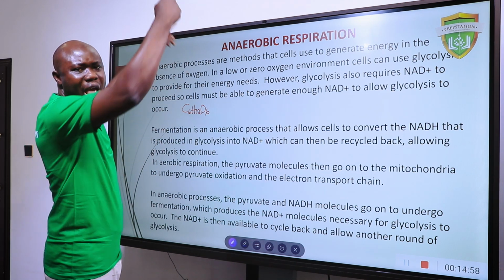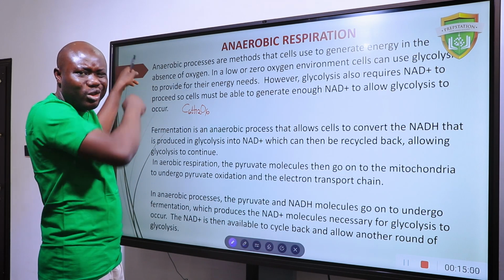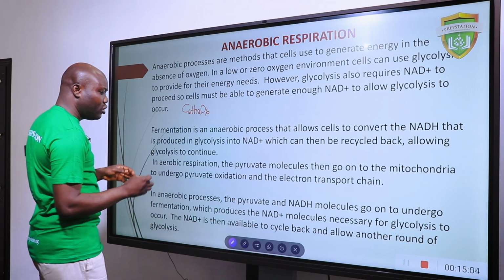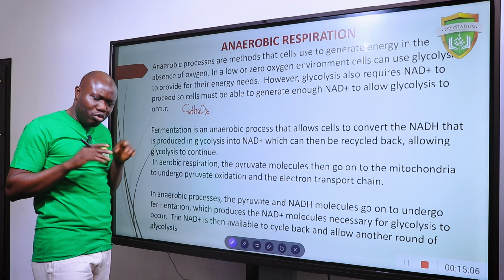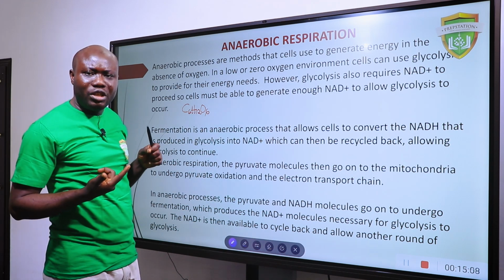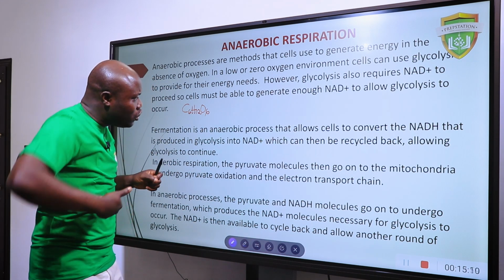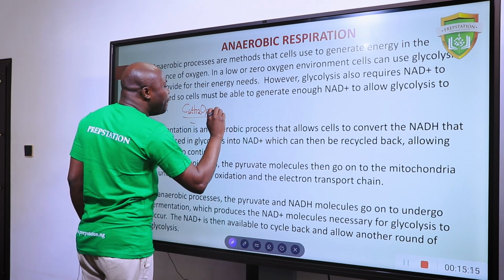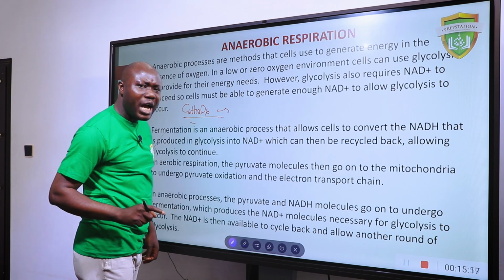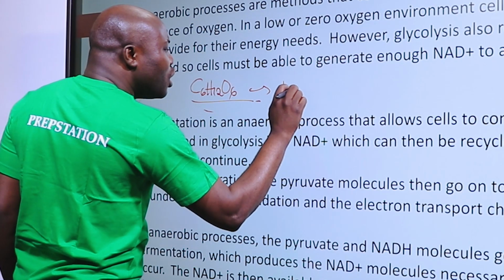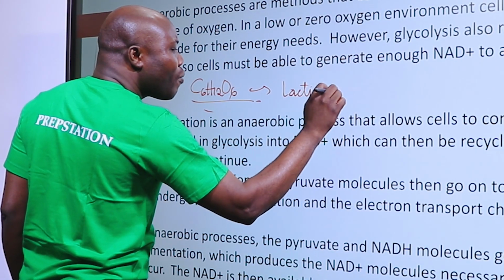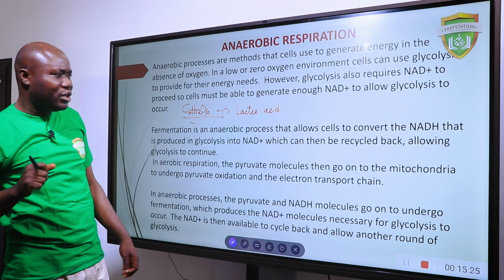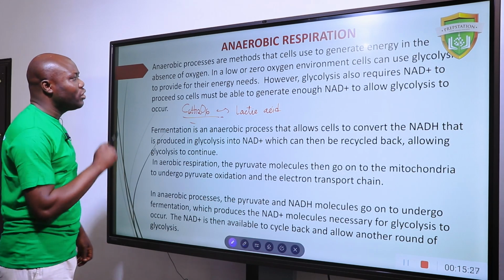It is oxygen that will help you to break down glucose in aerobic respiration. But when you do not have enough oxygen, your body is okay. What will it do? It will switch to anaerobic respiration. When your body switches to anaerobic respiration, it will start to break down glucose, but it will not completely break it down. It will only break down glucose to lactic acid, which of course is not good for the body. Is it clear?